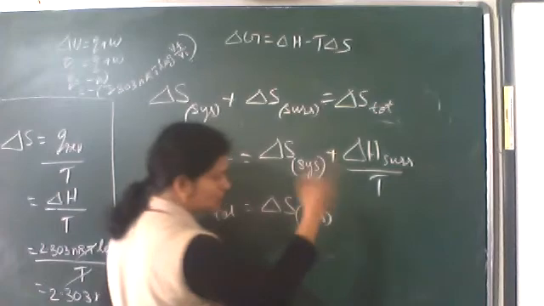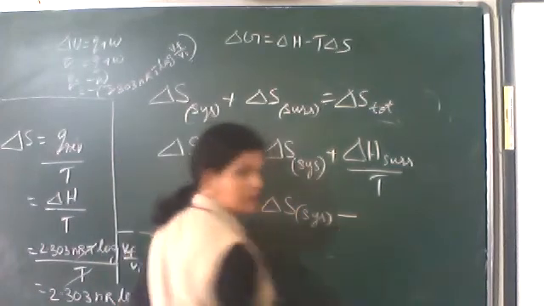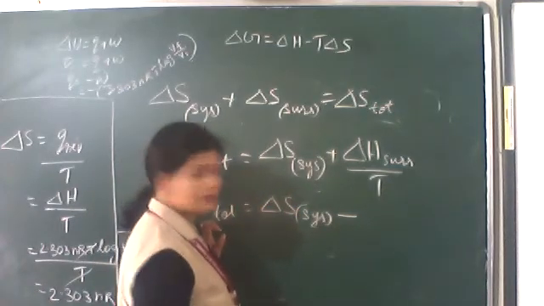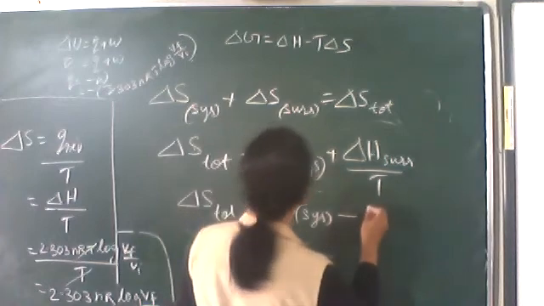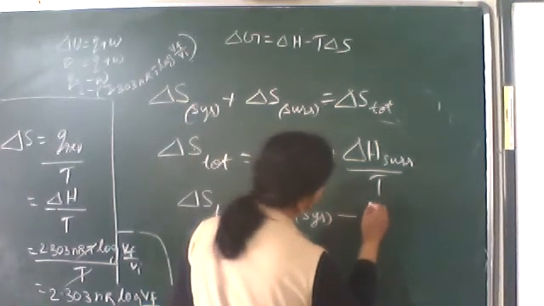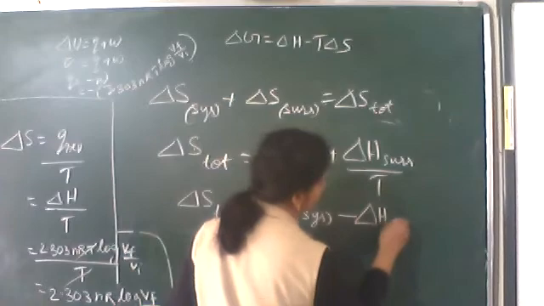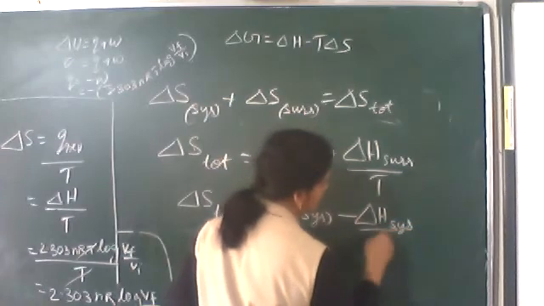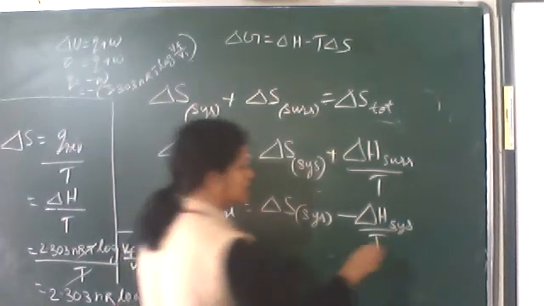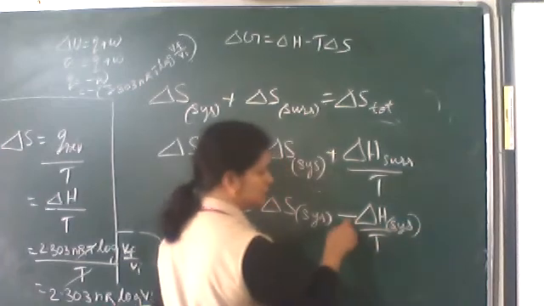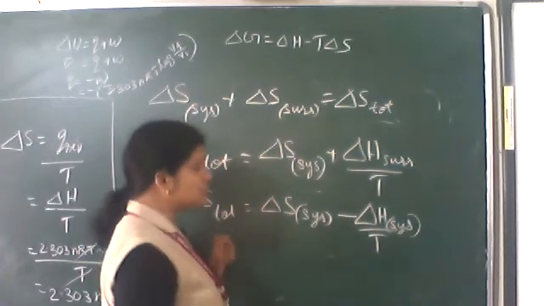So delta S total is equal to delta S system, and I'm going to change that surroundings term in terms of system, so I put a minus delta H system upon T. I converted the surroundings into system, so I changed the sign.